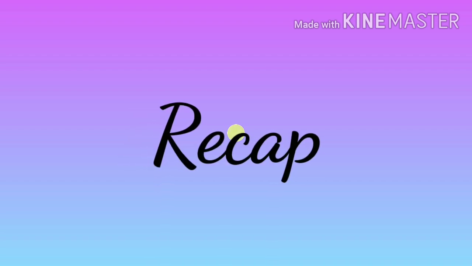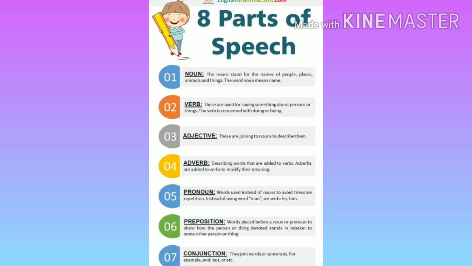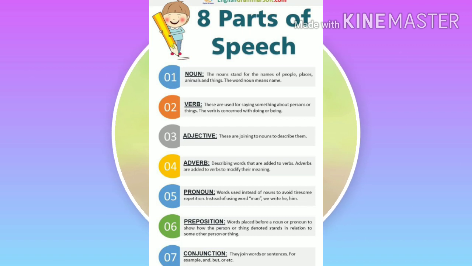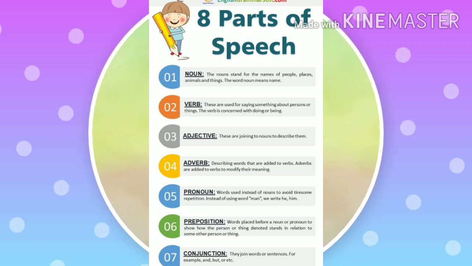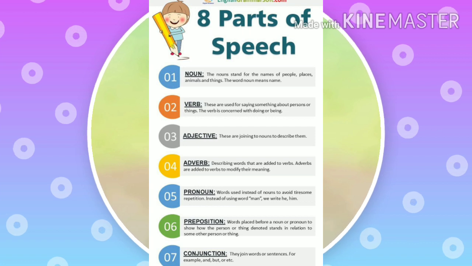Now, let's summarize what we learned today. Today we discussed parts of speech. There are 8 parts of speech in English grammar. We use the different parts of speech while writing and speaking English.